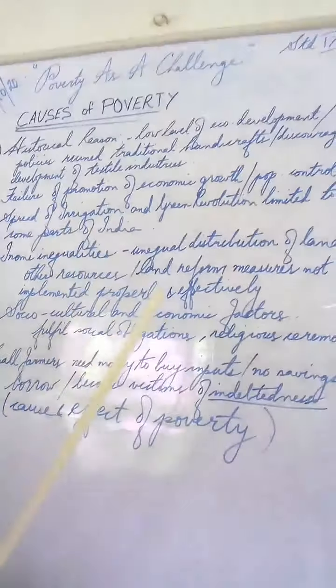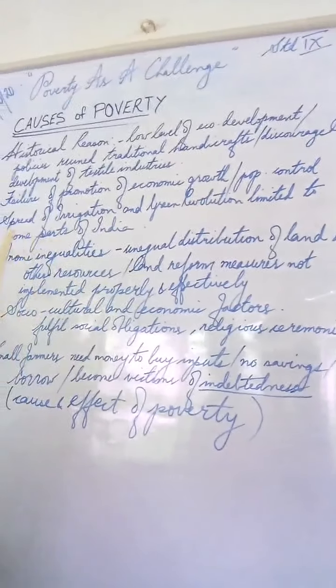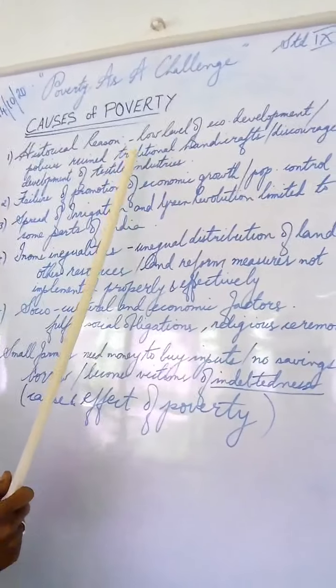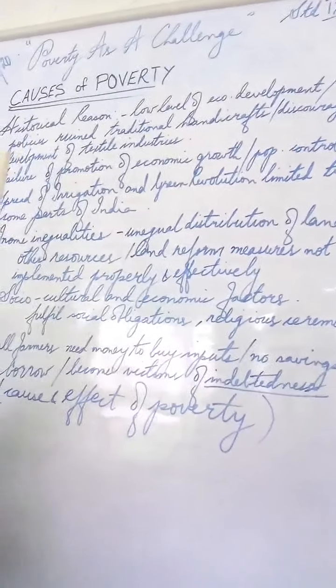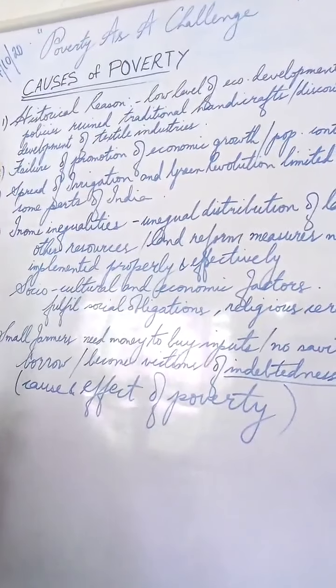We begin with the historical reason. Means what? We are talking about the time when we had the East India Company in our country. When the East India Company was there, there was a low level of economic development. Why? Because they had imposed certain policies, and they tried to ruin our traditional handicrafts and our artisans. They started losing their jobs.